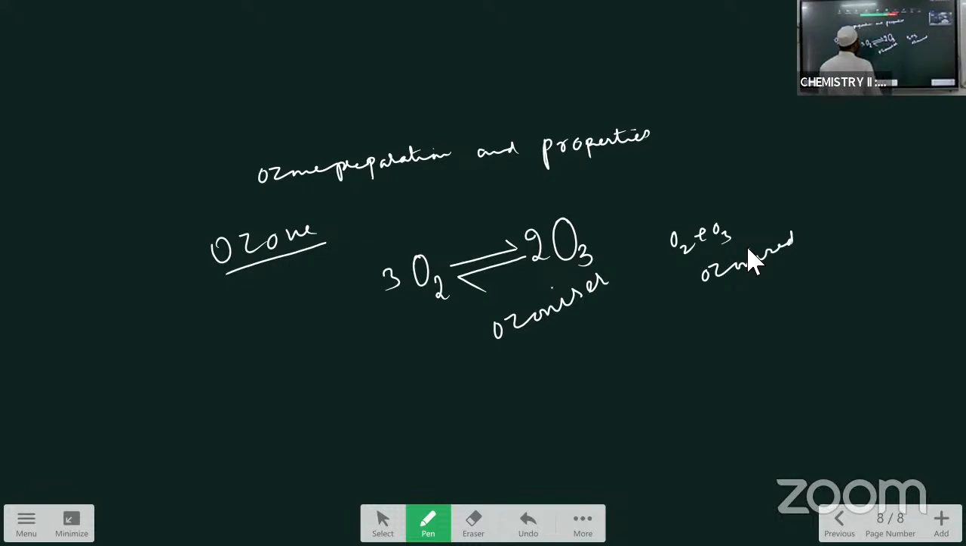Formation of ozone is an endothermic process and a reversible process. You have to remember, you have to write this also. And the instrument which is used for the preparation of ozone is called the ozonizer. This is about the preparation of ozone.